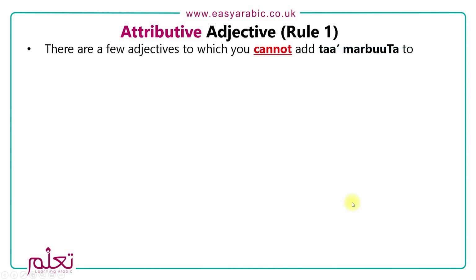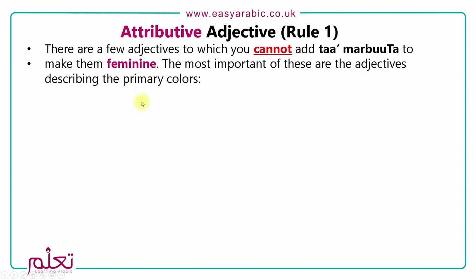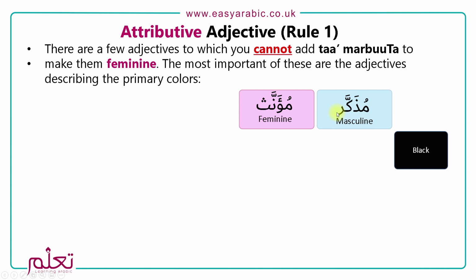Then there are a few adjectives to which you cannot add ta marbuta to make them feminine. The most important of these adjectives are the primary colors. When we look at the primary colors, we've got mudhakkar, which is masculine, and muannath, which is feminine.